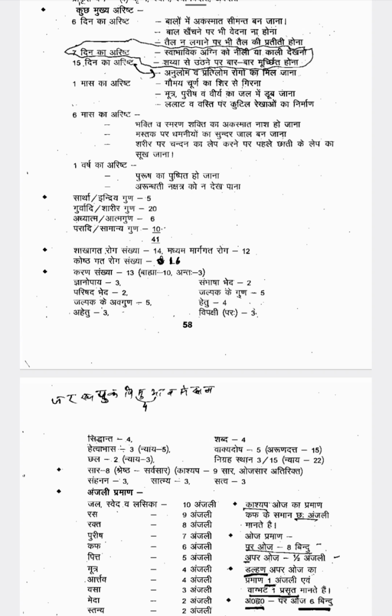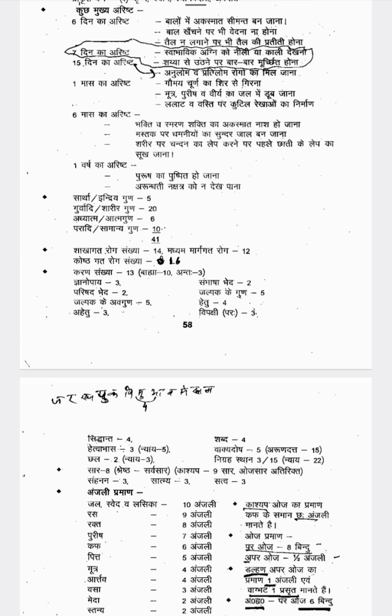Then Sambhasha, which is of 2 types: Sandhaya Sambhasha and Vigrahya Sambhasha. Sandhaya Sambhasha means friendly discussion. Vigrahya Sambhasha means like a debate. Then Jalpaga Gunas are 5 in number.